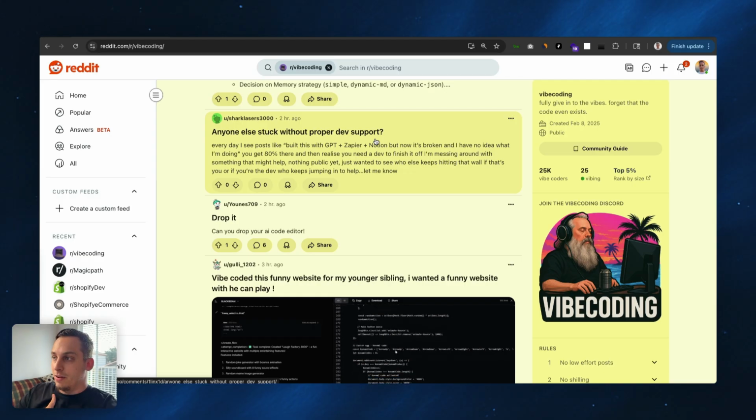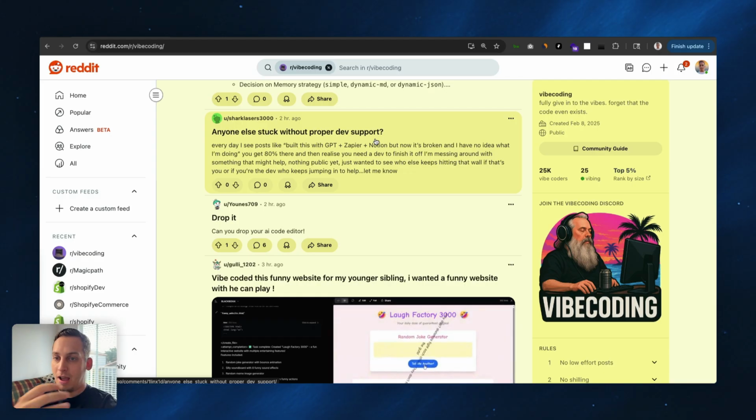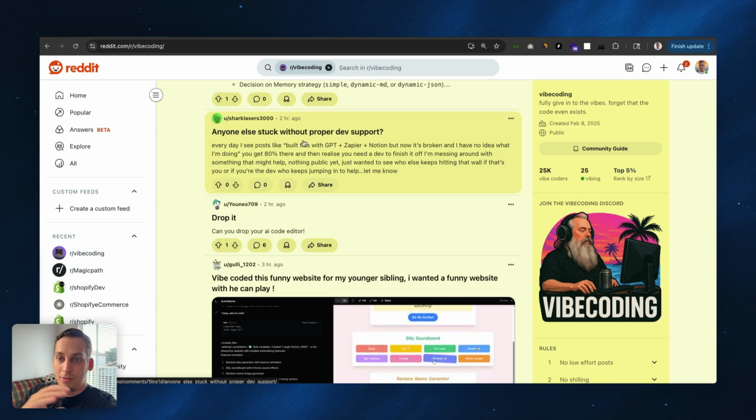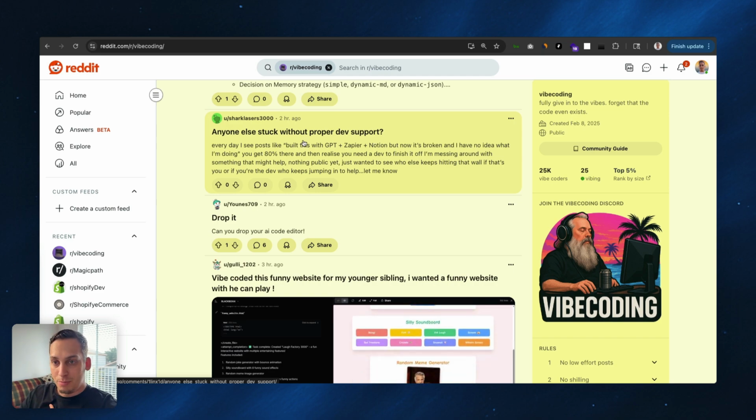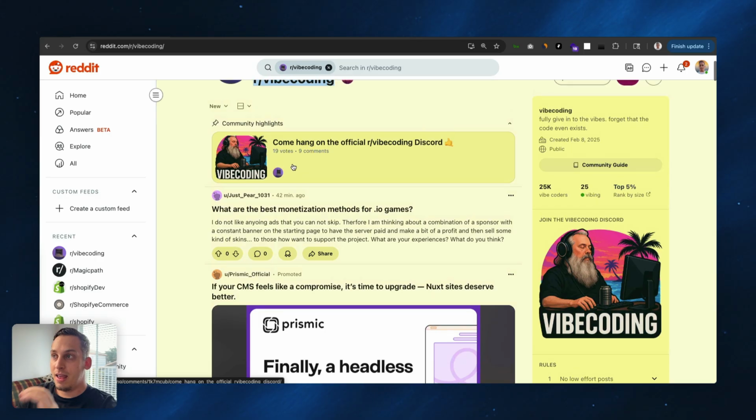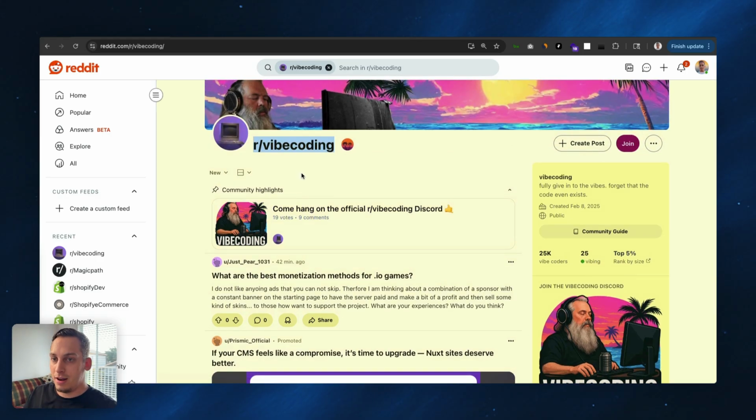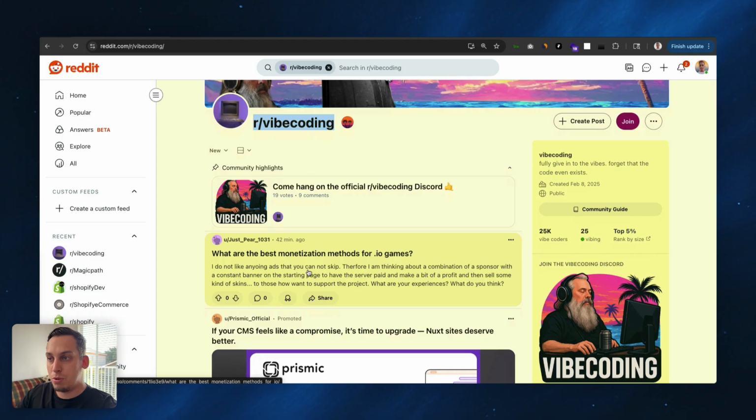So in my case, I vibe code every single day. It's a passion of mine. It's part of my job. So I'm into this topic. So I know I have my own problems, and let's say we want to build some type of tool that helps vibe coders with something, right? So it's good to manually go into Reddit and look at all these different subreddits that have to do with the problem that you're trying to solve, right? You start with a problem that you have, and you want to go into Reddit and see how other people are solving this problem, or how they cope with this specific problem, or if they have any other problems that relate to this main problem that you're trying to solve.